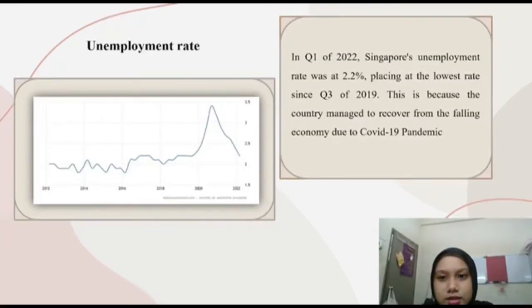The next one is Singapore's unemployment rate. In Q1 of 2022, Singapore's unemployment rate was at 2.2%, the lowest rate since Q3 of 2019. This is because the country managed to recover from the falling economy due to the COVID-19 pandemic.